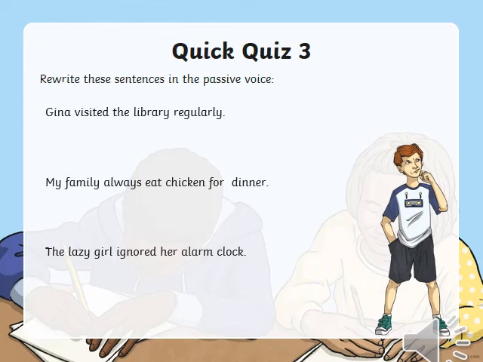Students, I hope you have understood this chapter, active and passive voice. Practice the worksheets related to this topic and have a nice day.